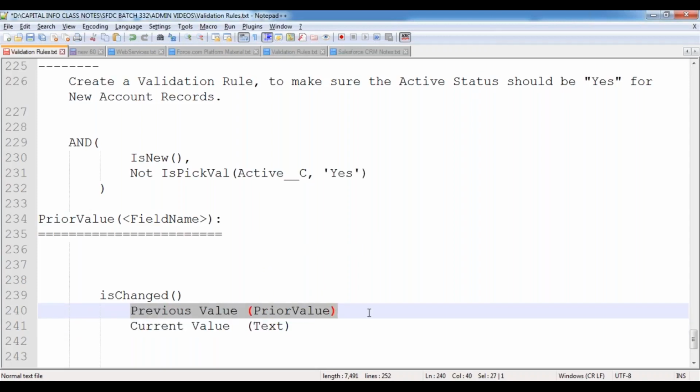It will compare both. If both are the same, that means the field value is not changed, because the old value and new value are the same. That means the value is not yet modified. Suppose the old value and new value are different, that means the value has been modified. So this is how the isChanged function works internally. Its internal implementation uses the prior value function and then the text function. So in order to know the previous value of that specified field, we use a function called the prior value function.